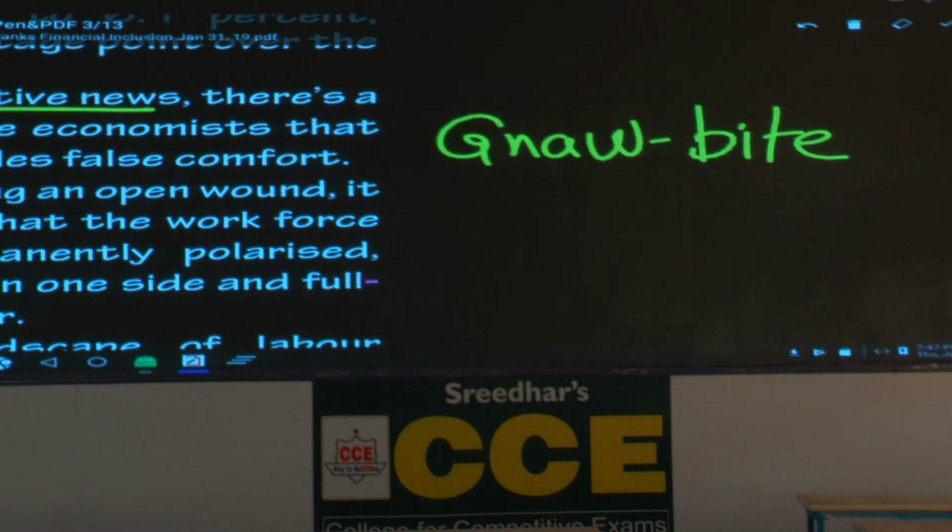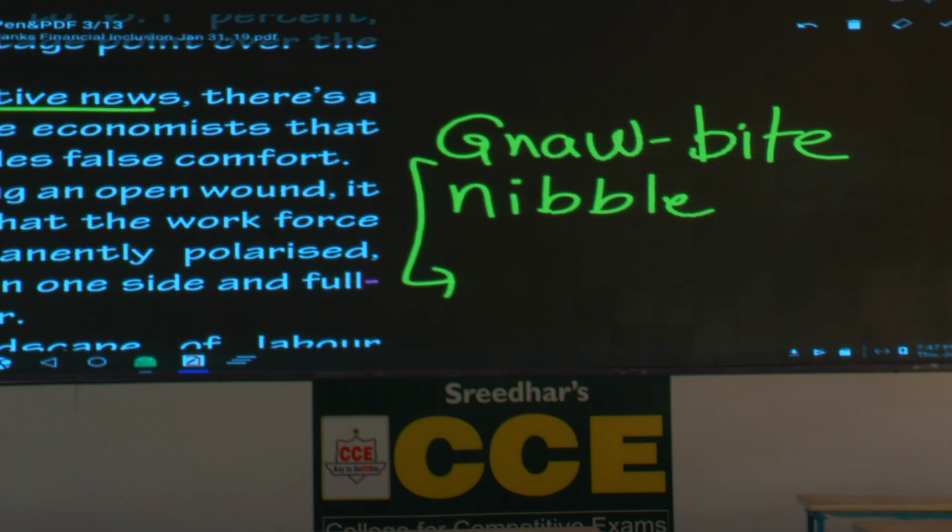The second word, you could also write the word N-I-double-B, nibble. Nibble also means take small bites. The kids, when they don't like the food, they nibble the food. And another meaning, to bother, to disturb. What is it? To bother, to disturb.